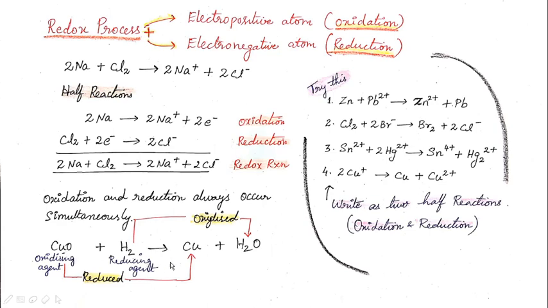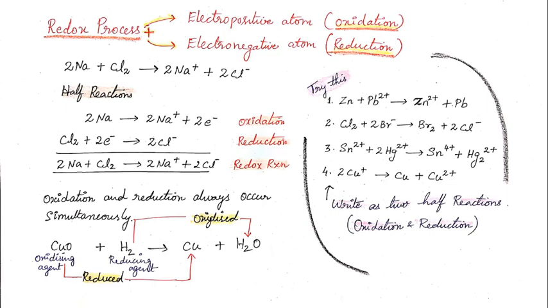Copper oxide plus hydrogen gives copper plus water. Here this copper oxide leads to the formation of copper atom. So copper oxide is converted to copper. This conversion of copper oxide into copper is a reduction reaction. Similarly, the conversion of hydrogen into water is an oxidation reaction. So already I have told you oxidation reaction means loss of electrons. Here hydrogen loses its electrons to form water.